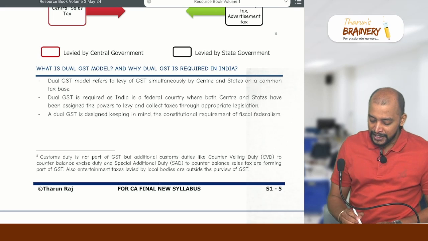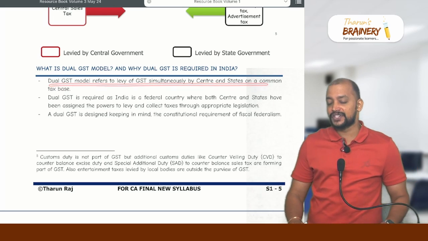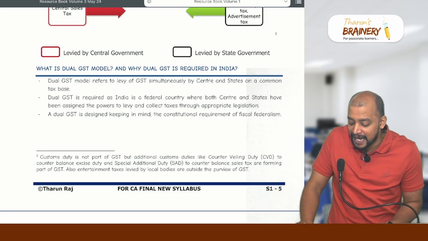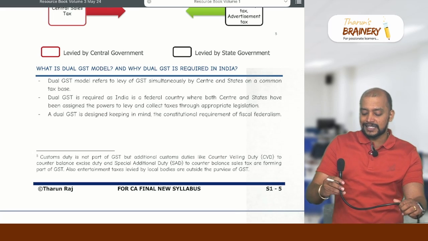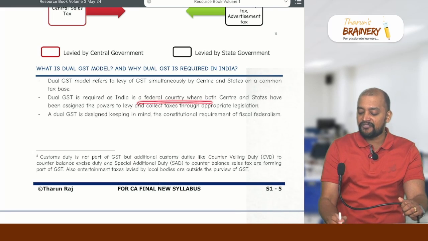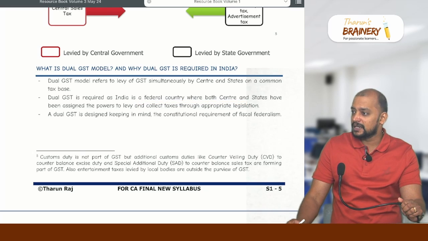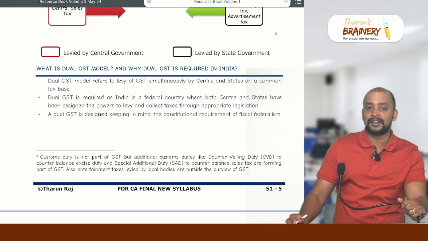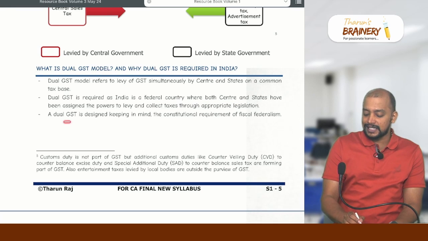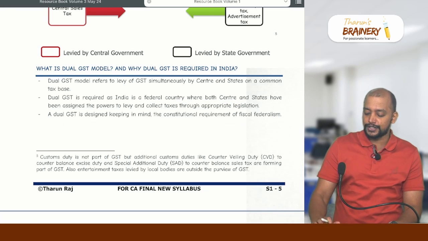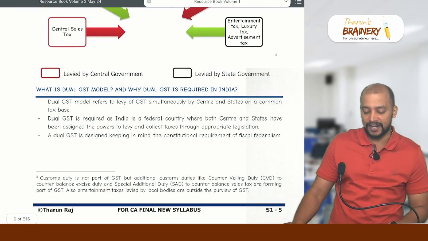You can see, dual GST model refers to levy of GST simultaneously by center and state on a common tax base. Why is dual GST required in India? Because India is a federal country. Federal country means what? Both center and states have been given powers to do certain activities. And dual GST is designed keeping in mind the constitutional requirement of fiscal federalism.